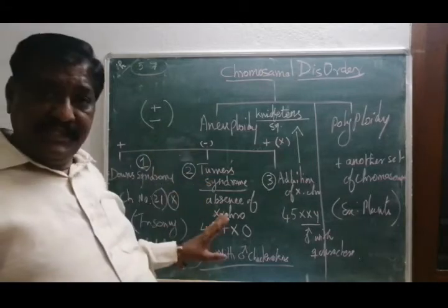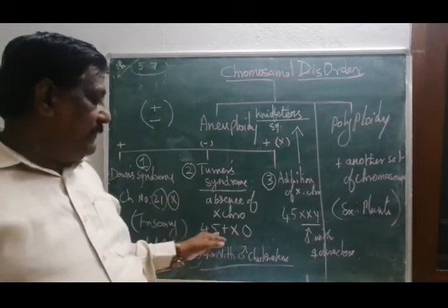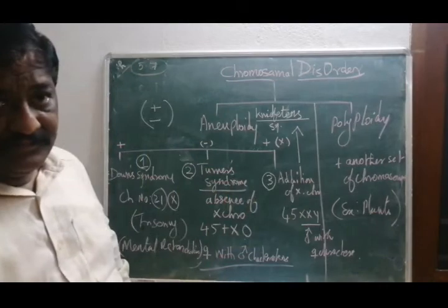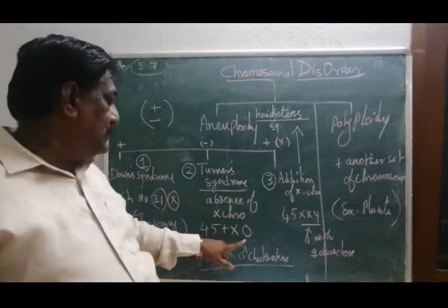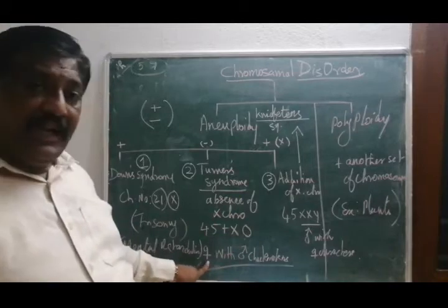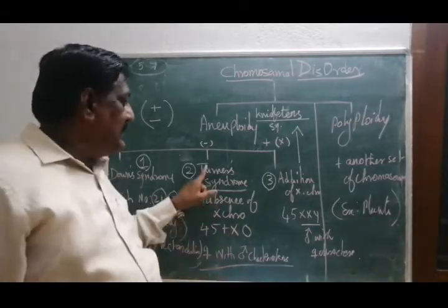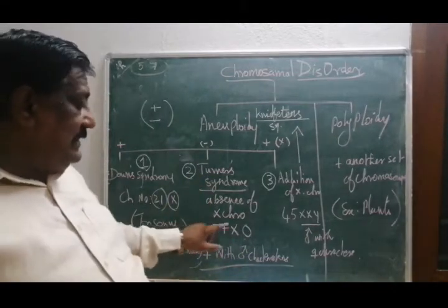Then Turner's syndrome, deletion. What is deletion? See, 45 chromosomes, with X only and the Y is not there. So 1 chromosome is missing, and that leads to a female with male characters that you can see. That condition is called Turner syndrome. So this is deletion.